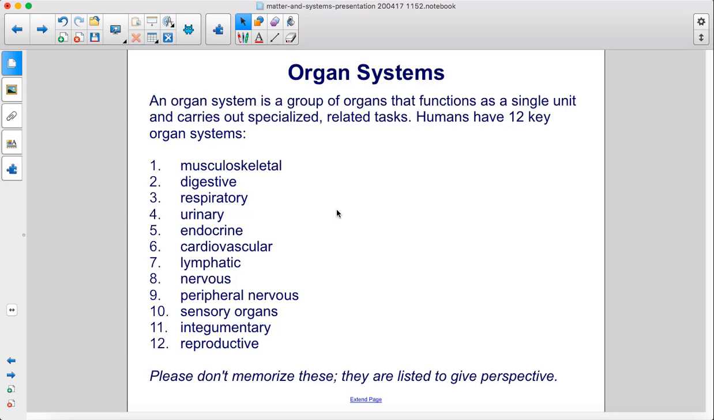An organ system is a group of organs that functions as a single unit and carries out specialized related tasks. Humans have 12 key organ systems: musculoskeletal, digestive, respiratory, urinary, endocrine, cardiovascular, lymphatic, nervous, peripheral nervous, sensory organs, integumentary, and reproductive. Please don't memorize these. They are listed to give perspective.